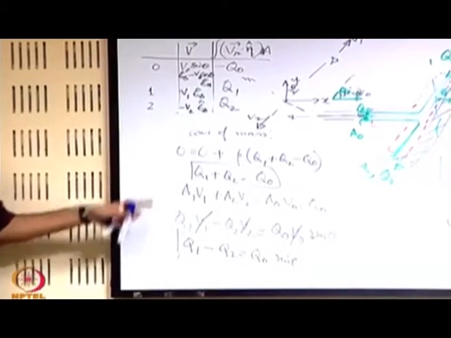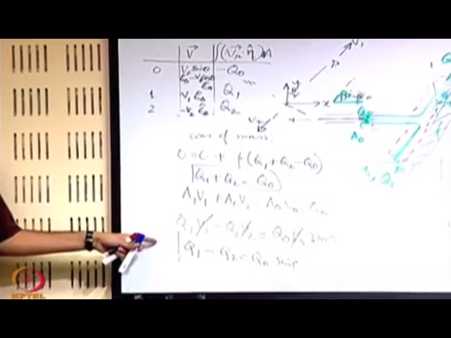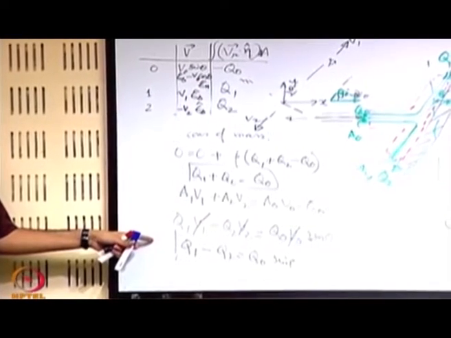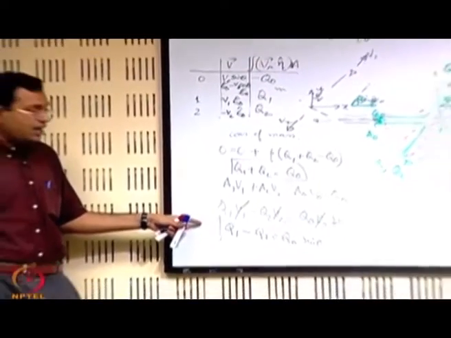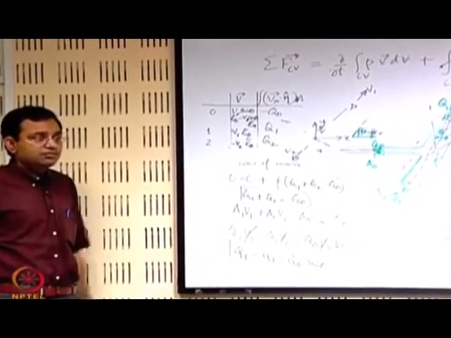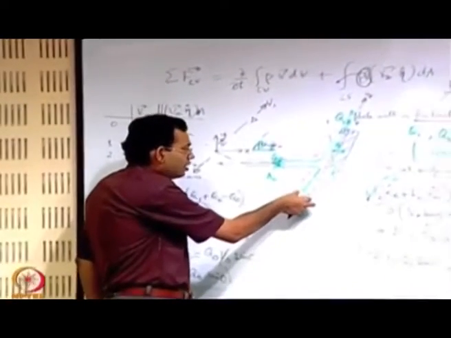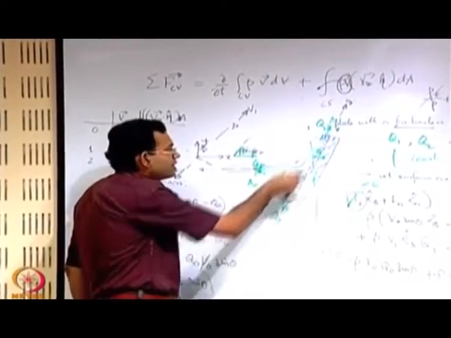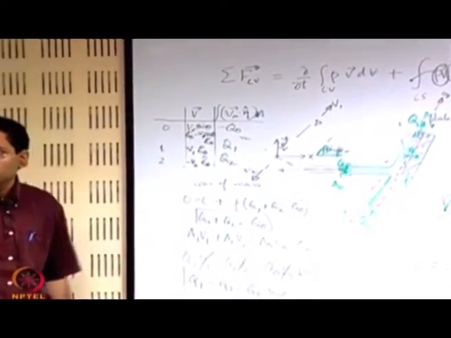So you can solve for Q1 and Q2 individually as a function of theta from these two, very simple. And important thing is it does not require any information on what are the areas of these liquid films at 1 and 2. So it does not require what is A1 and what is A2.